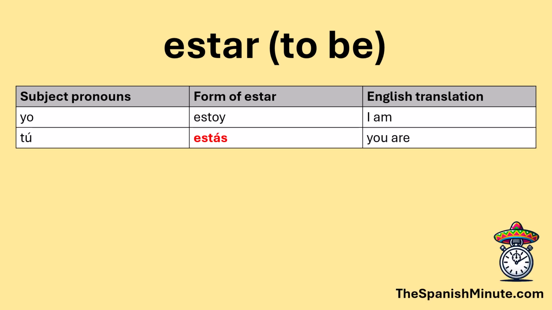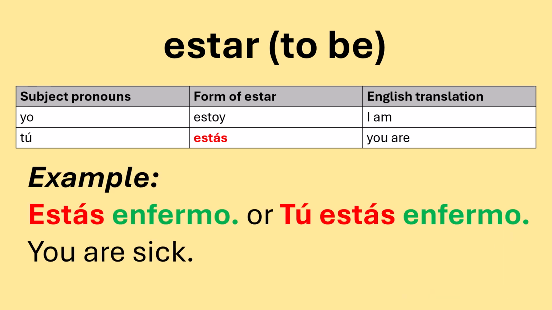The form of estar that is used with tú is estás. It translates as you are. Remember that tú is the informal form of you that you would use, for example, when you're talking to a friend. Estás enfermo. Enfermo is the masculine form of sick, so now it's like I'm talking to a man. Again, you would just add the subject pronoun tú if you wanted to emphasize you, like you are sick.